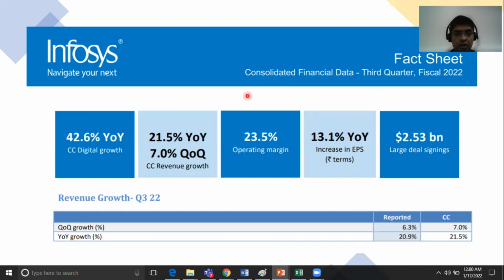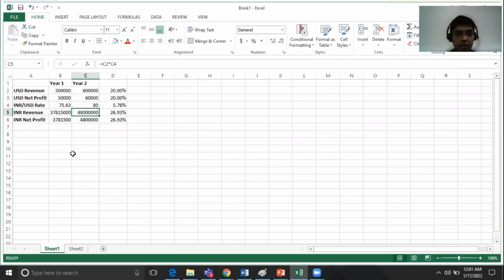I'll now draw your attention to the first number that is given here, 42.6% year over year CC digital growth. Now it also becomes important to understand what CC is. CC here is constant currency. Let us understand this by means of an example.